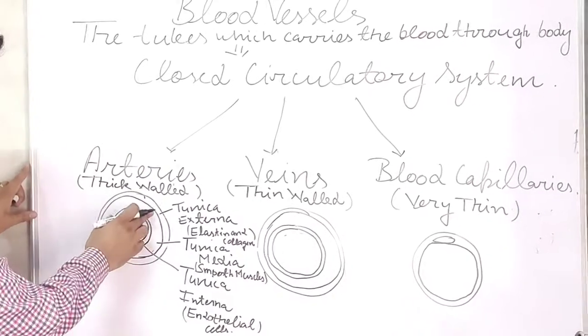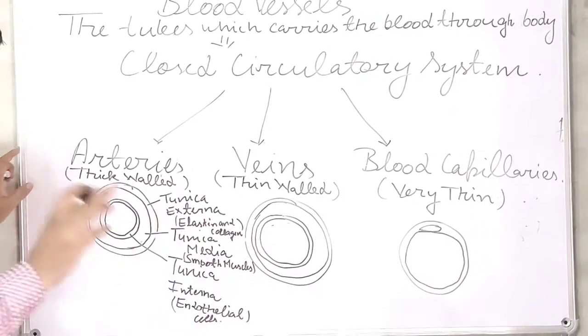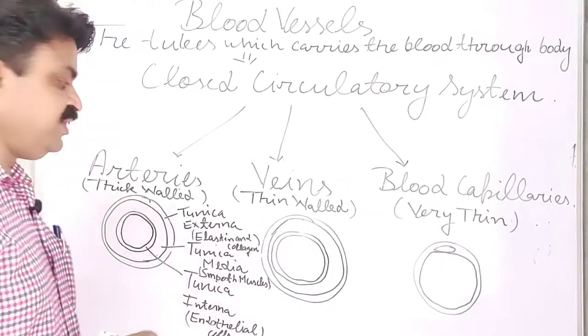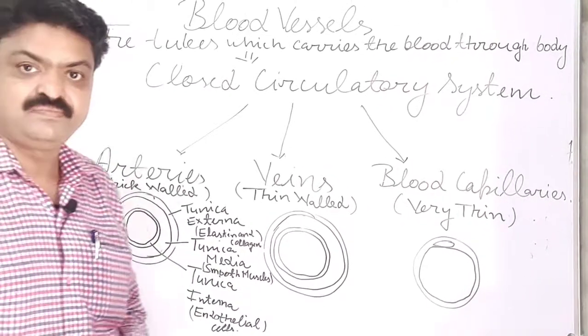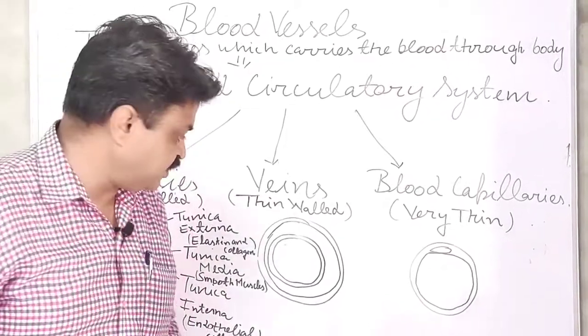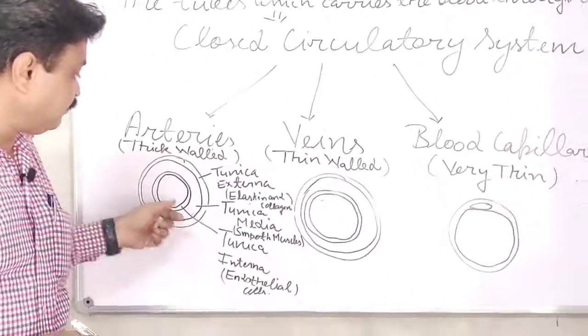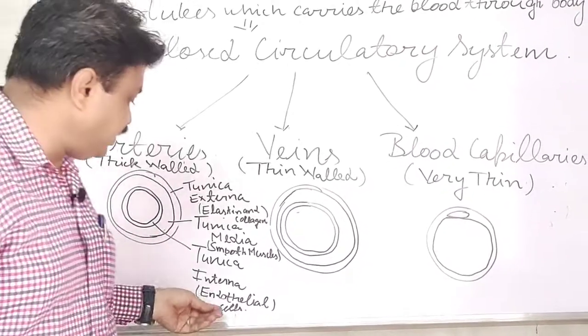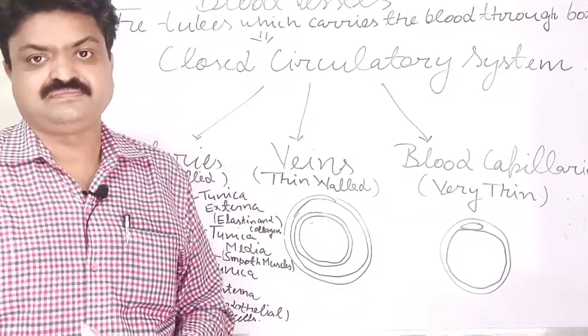Tunica externa is made up of elastin and collagen fibers. Tunica media is made up of smooth muscles, student, and tunica interna is made up of endothelial cells.